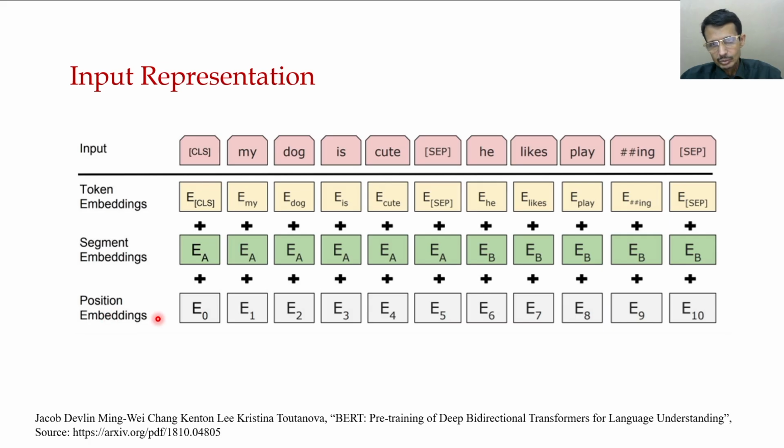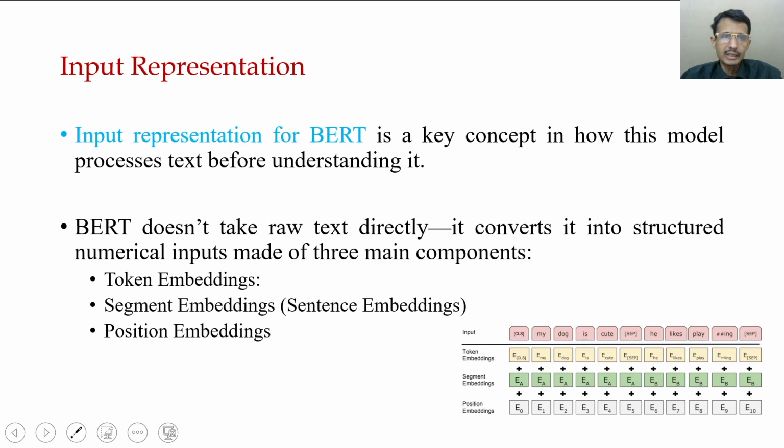And positional encoding tells at which position each token is: E0, E1, E2, E3, E4, E5, E6. These are the positions and the relations of the tokens. So this is the input representation.